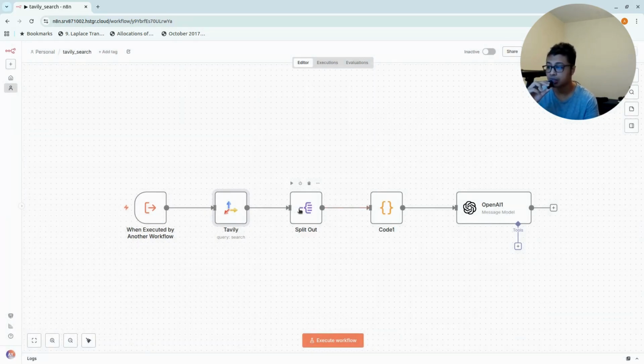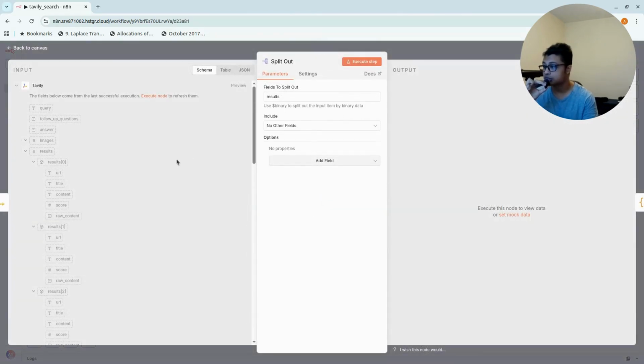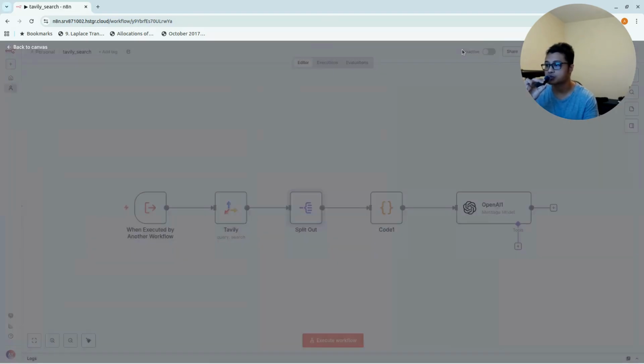And then from that we will split out the results, because essentially from Tavily, you can see from here, right, we will have a lot of results. I just want to get the results that include the URL, title, content, and score, just to find good quality references, right?